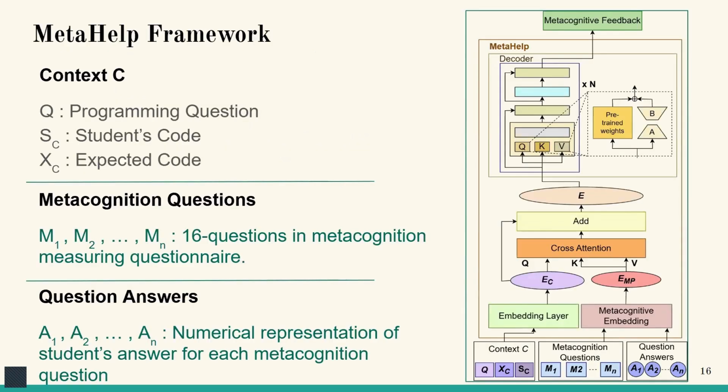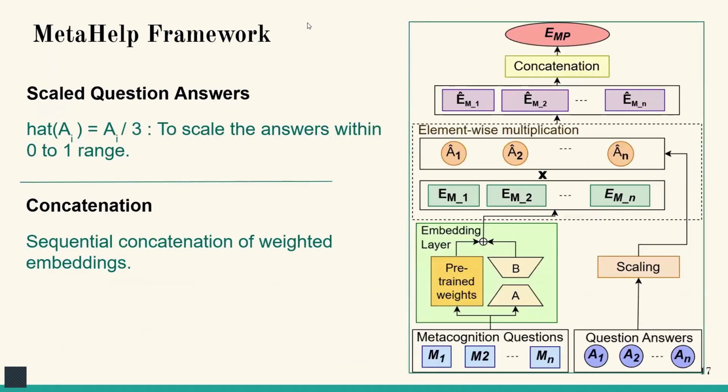Moving on to our MetaHelp framework, the novel and innovative part of our project, given the question, the student solution, and the correct solution, MetaHelp builds a context embedding using the decoder-only LLM. In parallel, the students' answers to the 16 metacognition questions are encoded into a metacognitive profile, as we can see here, using the LoRA adapters, scaling, element-wise multiplication, and concatenating sequentially according to weighted embeddings.